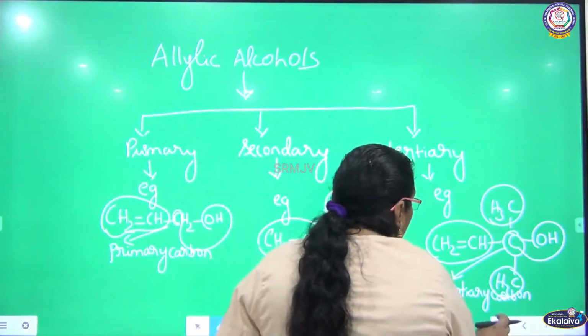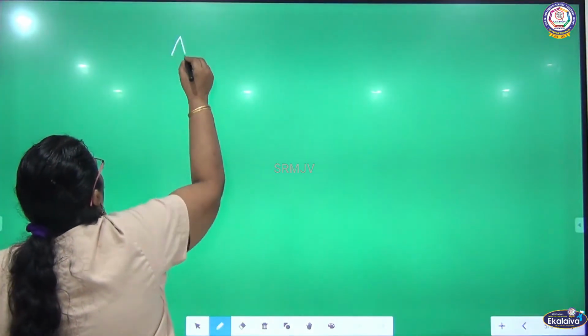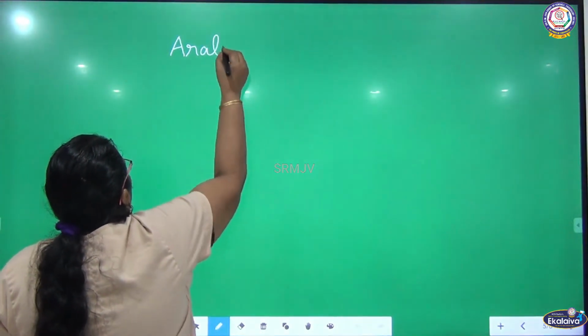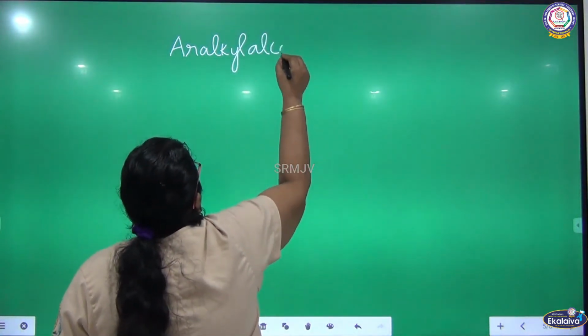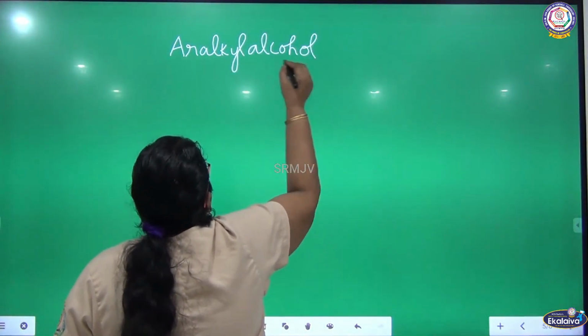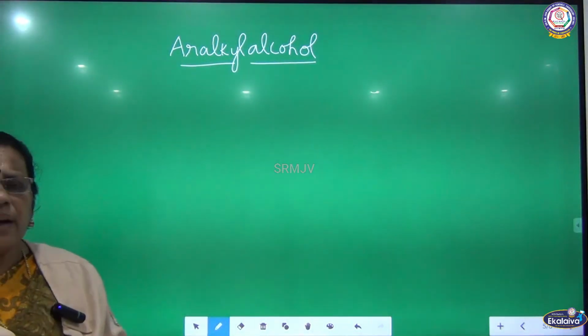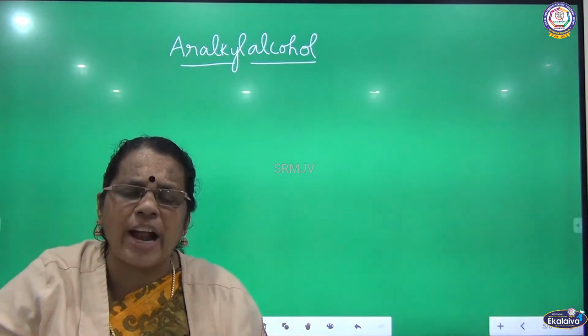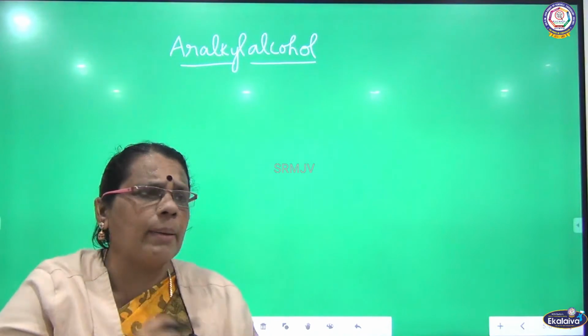The next classification we are going to talk about is aralkyl alcohol. Already we have seen aralkyl, I told you. It will have a benzene ring as well as an aliphatic group. Fat groups also will be there. It will have methyl, ethyl groups like that, along with a benzene ring.